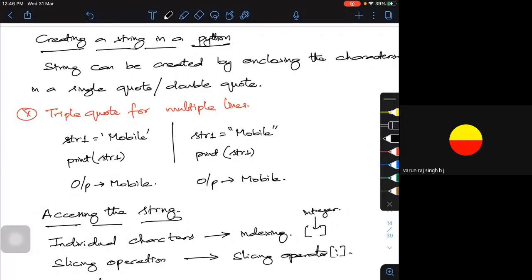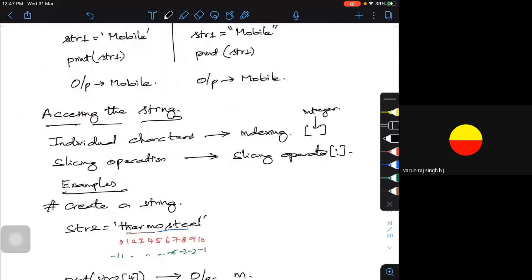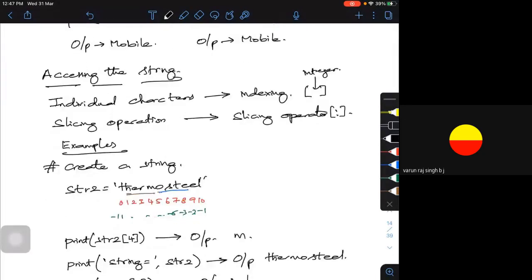Single and double inverted commas are regularly used, and triple quotes are rarely used, where I am going to use multiple lines as a string. Now, if I want to access this string, very similar to lists or tuples, indexing is one thing we are going to look into. If you start with positive indexing, 0, 1, 2, 3, 4, till the last letter, or negative indexing, it goes from the last letter to the first letter.